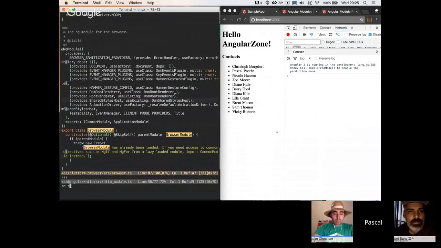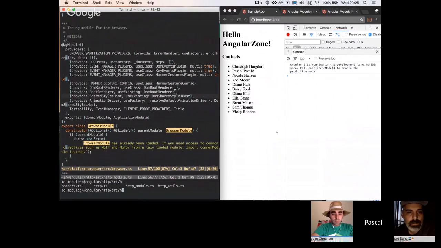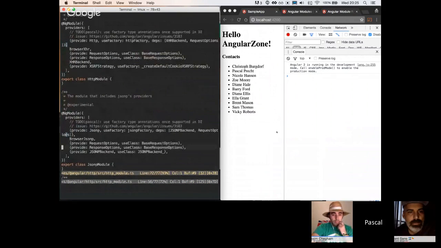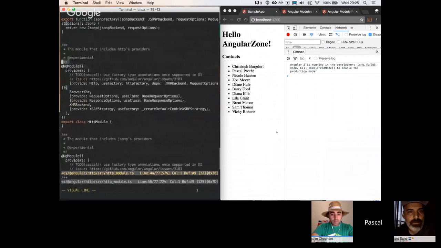In fact, if we take a look at the source code, this is the only thing that it really exports. So this is the Angular 2 source code. Let me go to the right package real quick. There's a source HTTP module file in here. This is the source code of the HTTP module, and it's actually this one. So nice, you see here, this is Angular 2 source code.